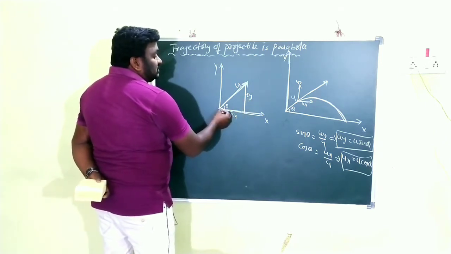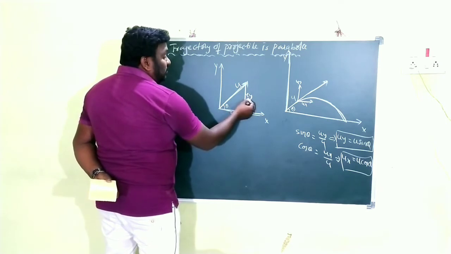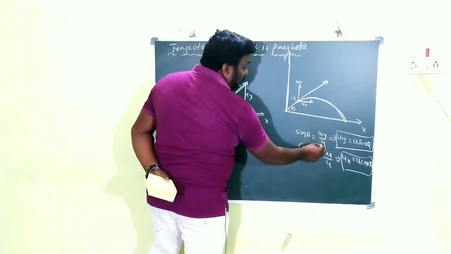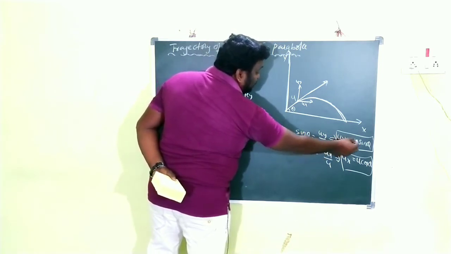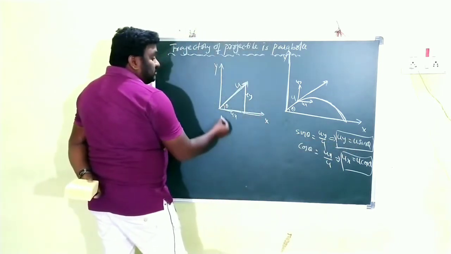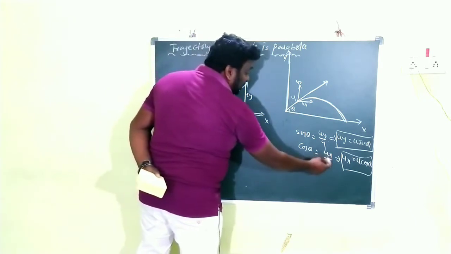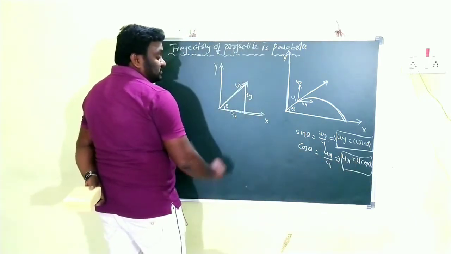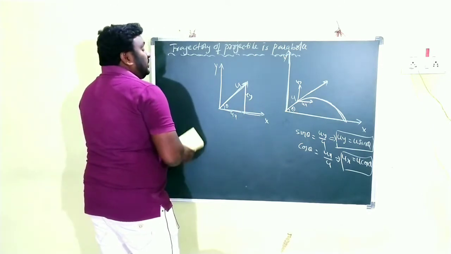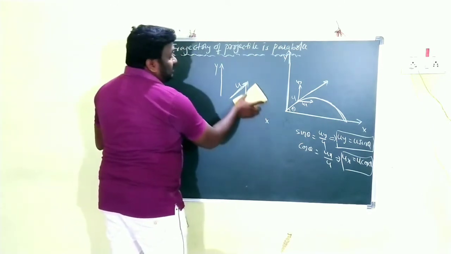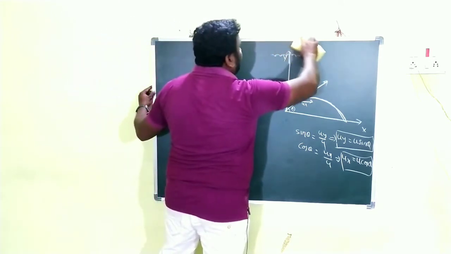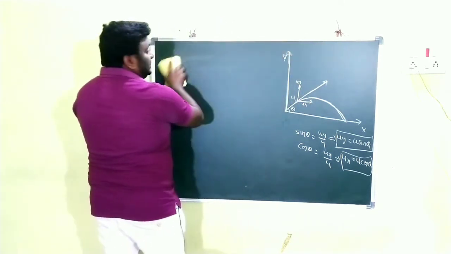From that we write sin theta is equal to opposite side by hypotenuse. Sin theta is equal to uy by u, that is uy is equal to u sin theta. And similarly cos theta is equal to ux by u, ux is equal to u cos theta. So children, in this way, by using the relation of vectors concept, we are writing the horizontal component and vertical component like that.